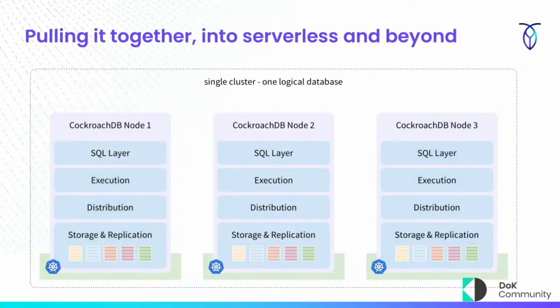Now, for us, we can implement a single logical database across multiple different instances. So in this case, what we depict here is an instance of Cockroach running 3 nodes, each of them running in their own pod. And what we have is a single logical database, so that you can ask any one of these nodes for the data, and it's going to serve back the data to you.